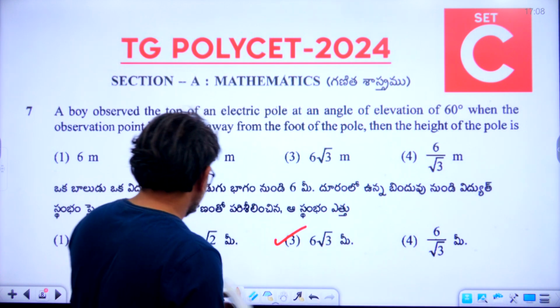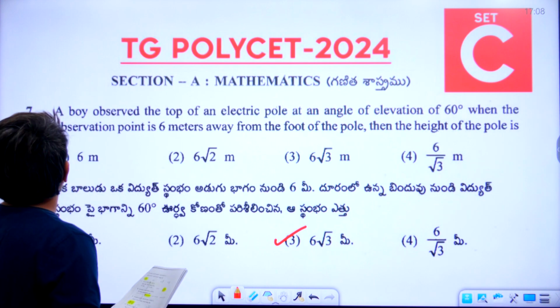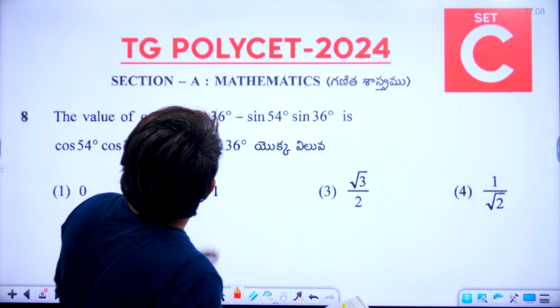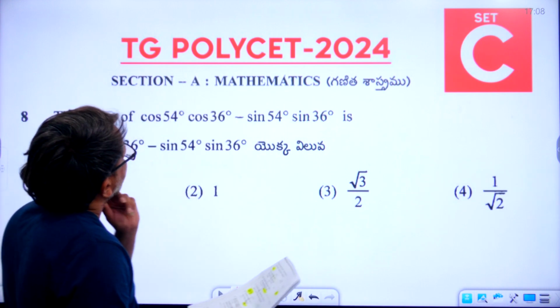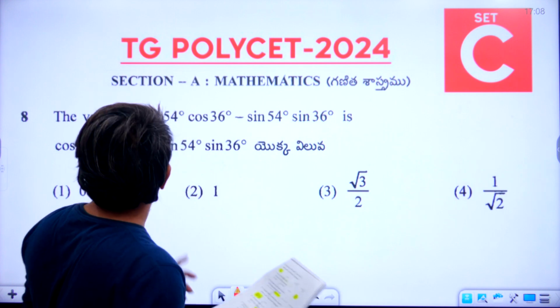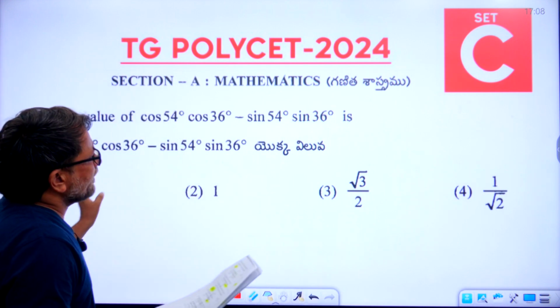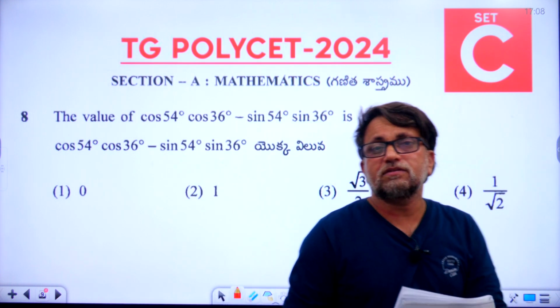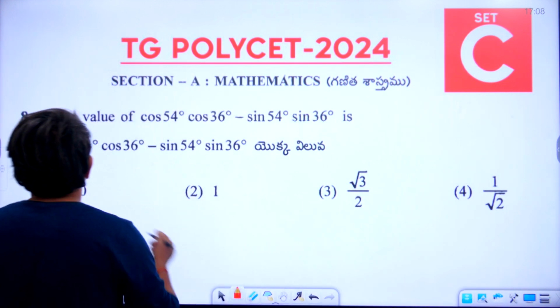Now let's go to the eighth question. What is the question? The value of cos 54 degrees cos 36 degrees minus sin 54 degrees sin 36 degrees. What is the right answer? Eighth question, any guess? Our answer is 1, that is the right answer.